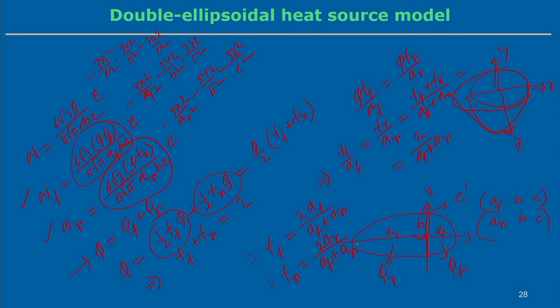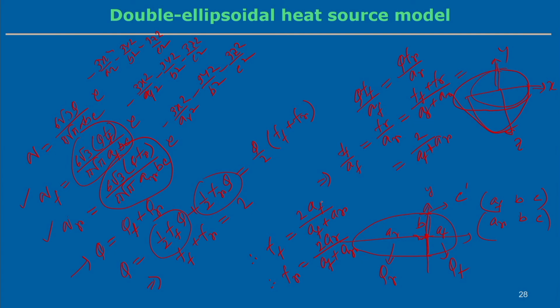So, as compared to the single ellipsoidal heat source model, if we look into the double ellipsoidal heat source model, then these two terms come into the picture: what is the fractional heat deposited in the front and what is the fractional heat deposited at the rear part. So, that we can estimate in terms of the other parameters.